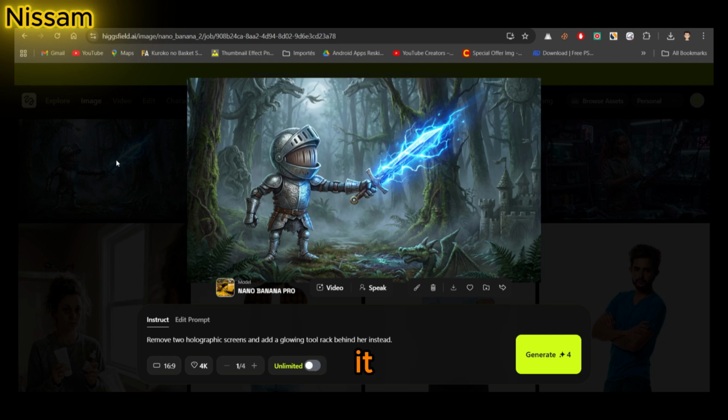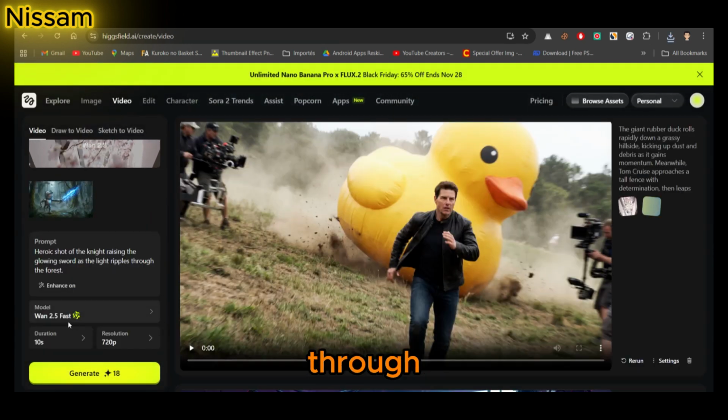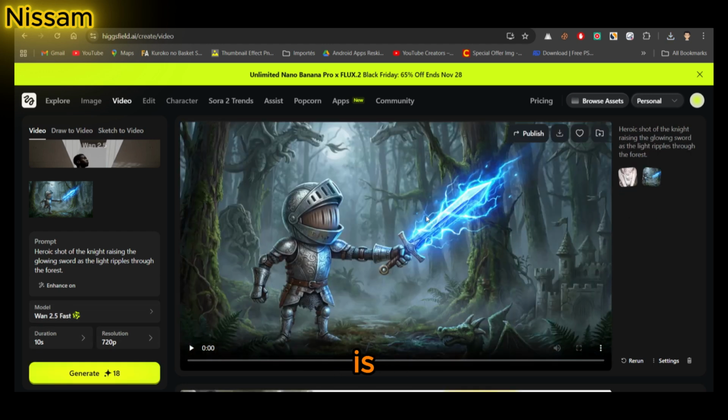Let's animate it. Heroic shot of the knight raising the glowing sword as the light ripples through the forest. I click generate and just look at that. This is why everyone is talking about Higgsfield right now.